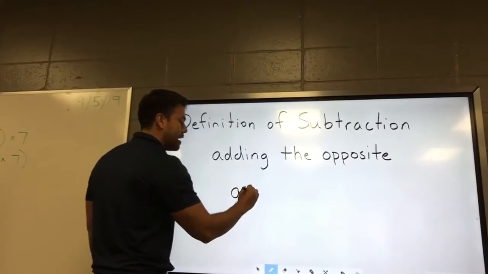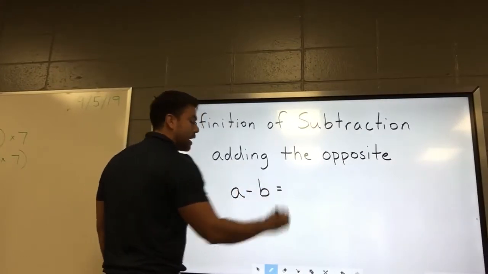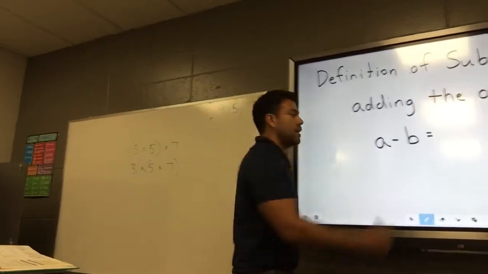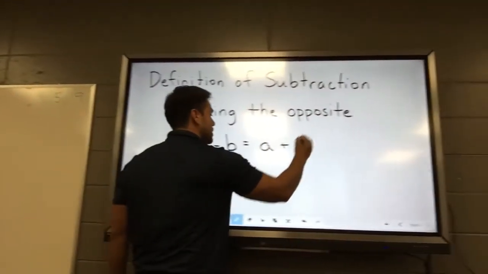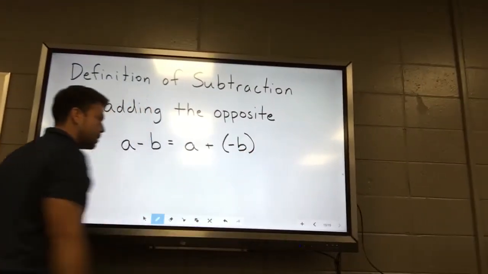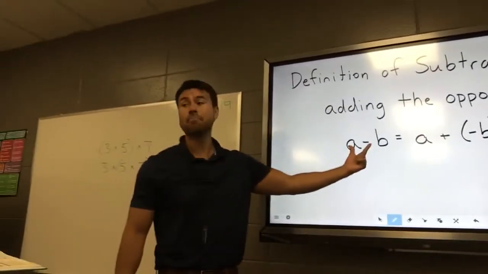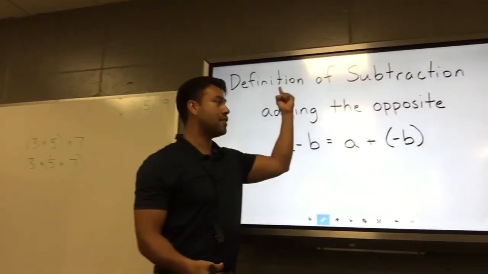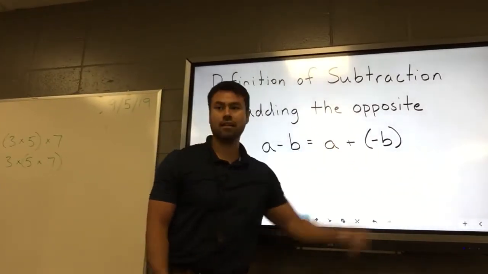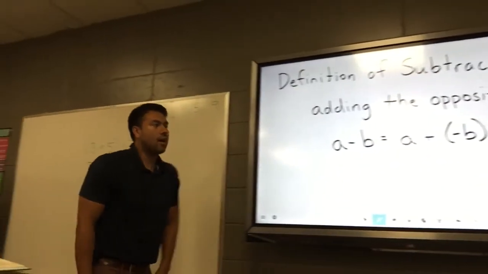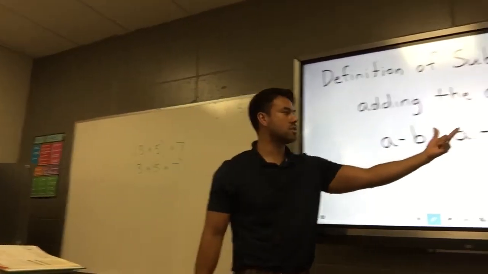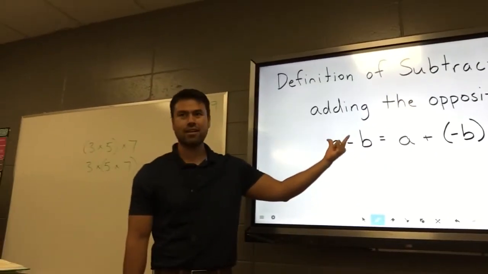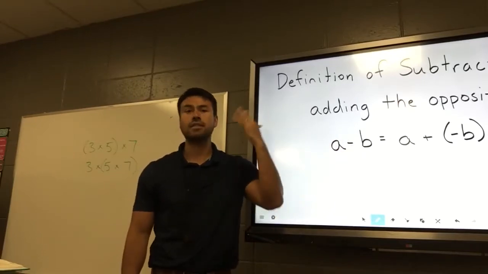If I have A minus B, how can I rewrite that with addition? A plus negative B. That's what we mean by subtraction. It means literally, and by definition, A plus negative B. Now, I'm going to tell you this. Sometimes it's easier to see it as A plus negative B, and sometimes it's just easier to leave it A minus B. You have to decide, okay?